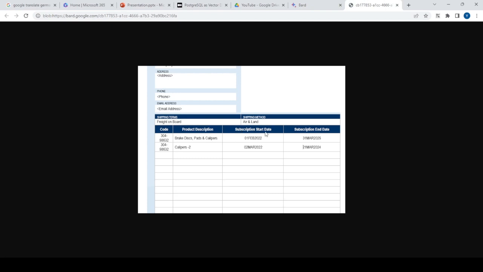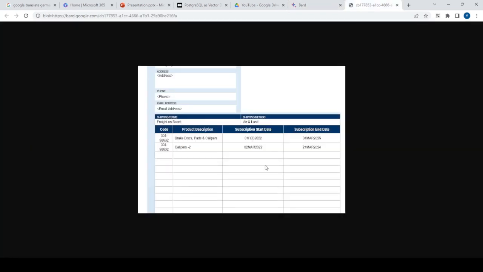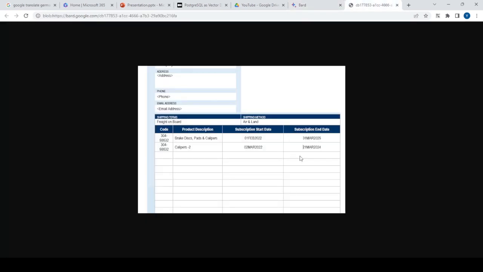So if you can see, there are two subscription start dates. It says, sure, I can help you with that. The image shows a screenshot. The subscription start date is 2nd March 2022, which is this, not the first one. This is the date on which the subscription will begin. The subscription end date is 21st March 2024. So basically, what it did is it detected the second one, but it didn't detect the first subscription start date.